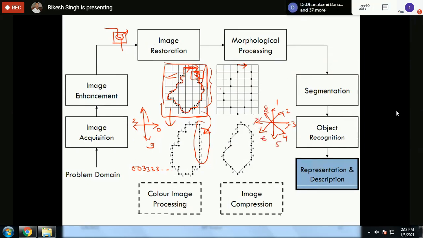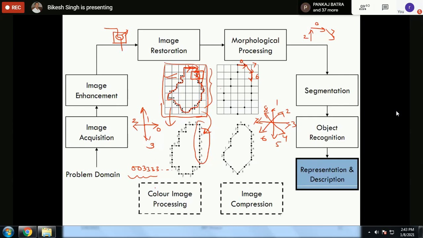Maybe here it is used differently. Here they have used this as 0, and then this as 2, this as 2, this as 7. So just for the direction, we make some codes. This is 0, then this is 7, and then this is 6, and so on. We get a code. So this is called representation. We are representing the particular object with the help of some numbers, some codes. This type of code in image processing is called chain code.